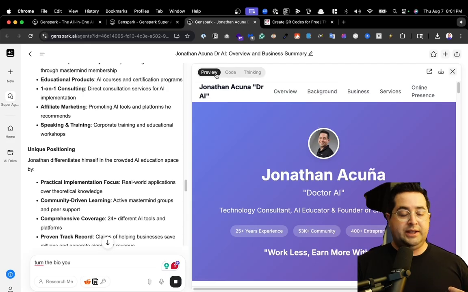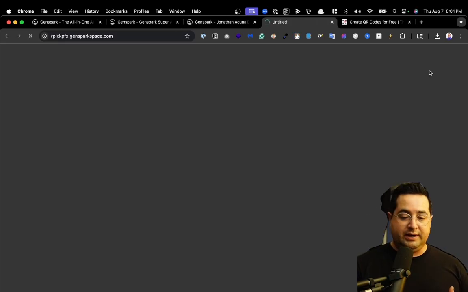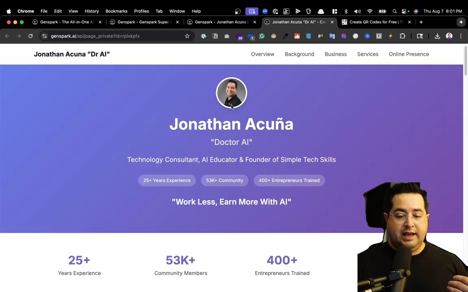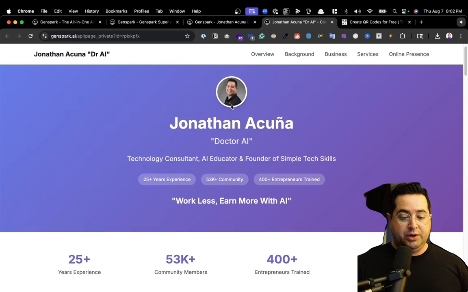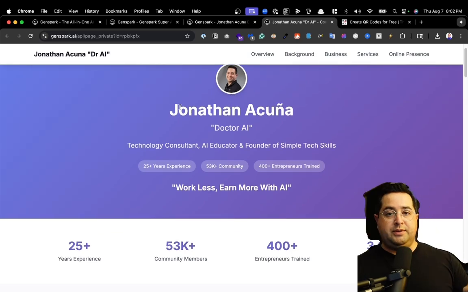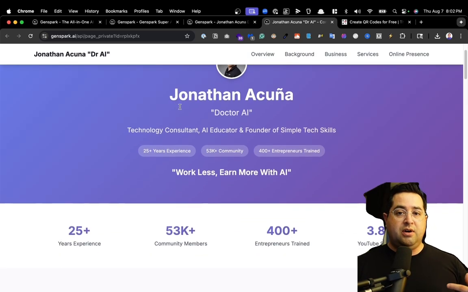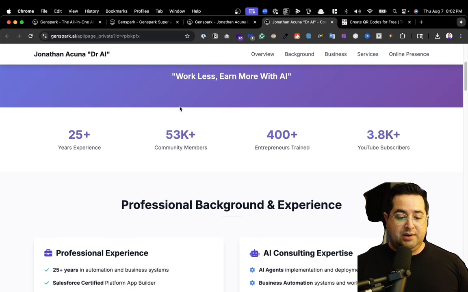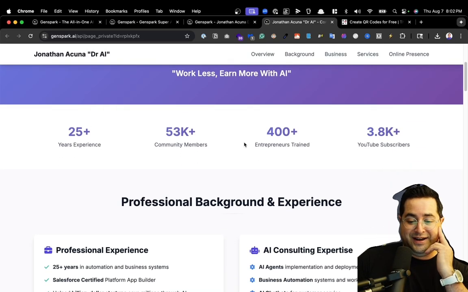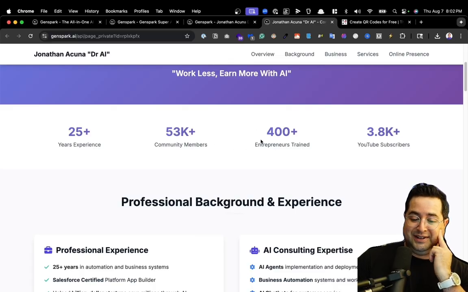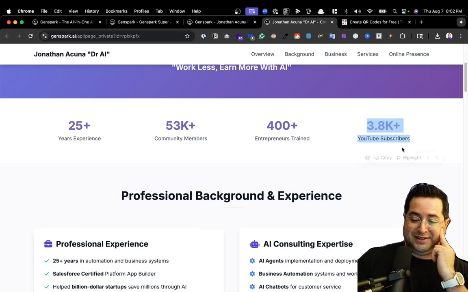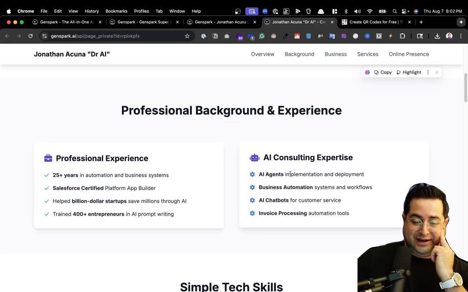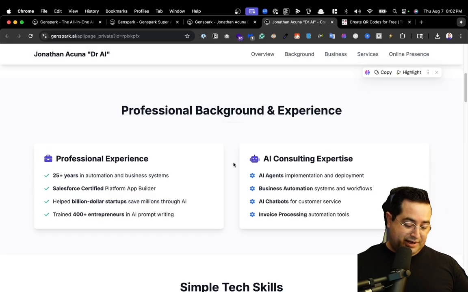So now that it's done, we're in the preview mode right here. If I click on this little button right here to open to the window, it's going to expand out, and now it's going to show me a private URL with the whole web app. So remember, it did two parts. One, it researched the entire web about me. Then it took all that information and created a web page about me. So 25 years experience, 53,000 community members, 400 plus trained entrepreneurs, 3.8 thousand YouTube subscribers, professional background, expertise. If I hover over, it's interactive.